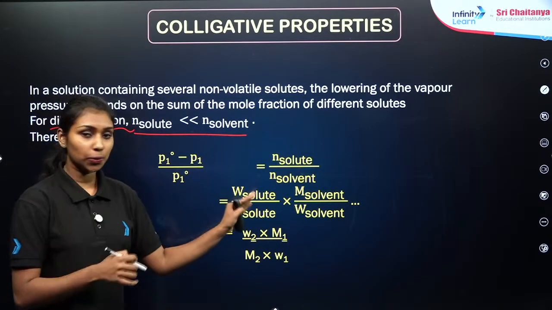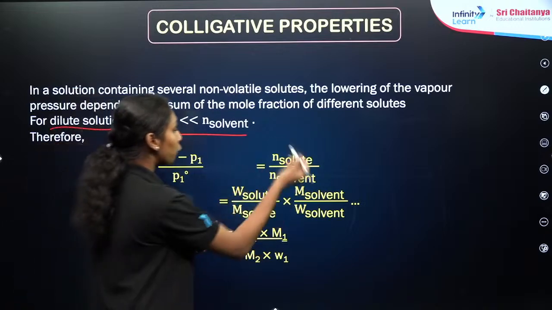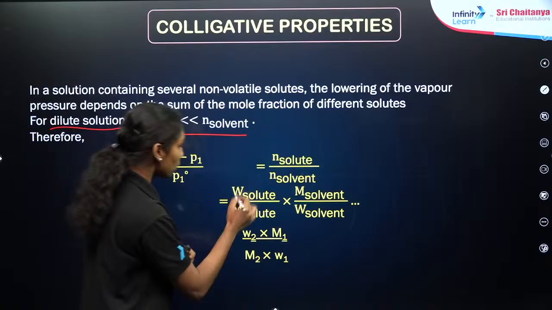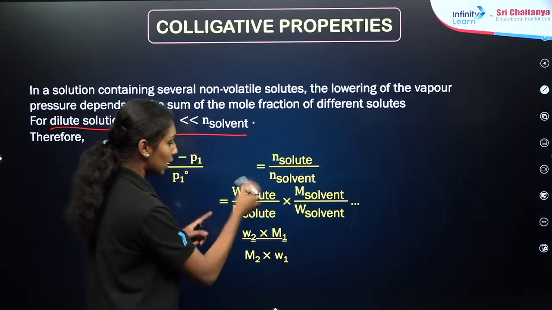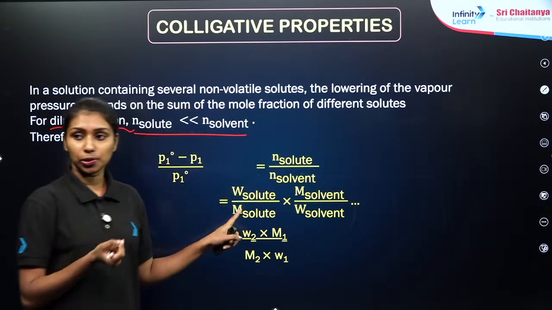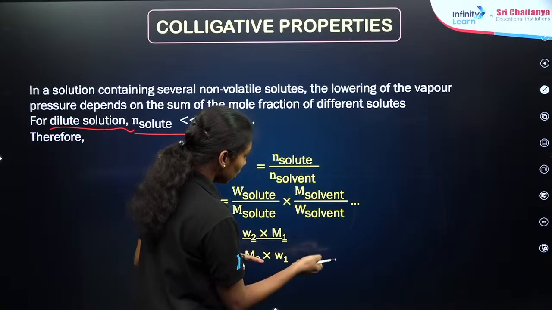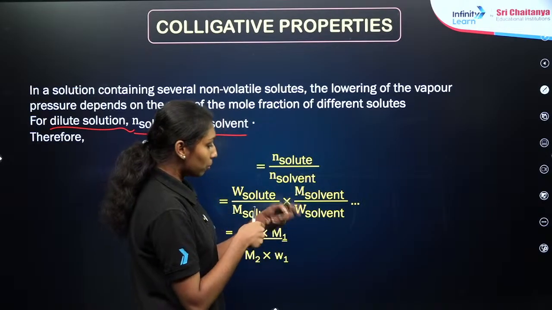Right? So number of moles of solute divided by number of moles of solvent. In terms of molecular mass and given mass, W of solute divided by M of solute gives the number of moles of solute. Similarly, we can find the number of moles of solvent using W of solvent divided by molar mass of solvent.